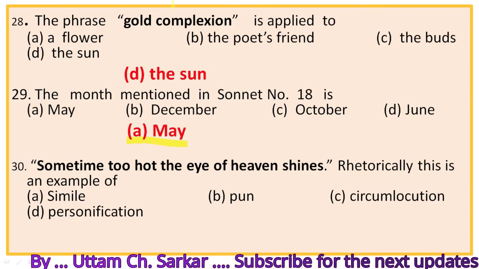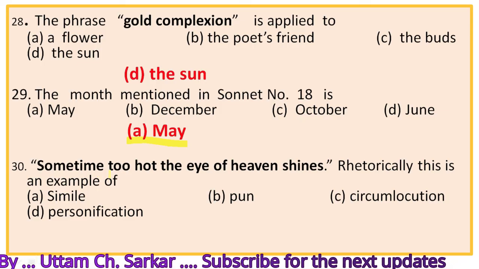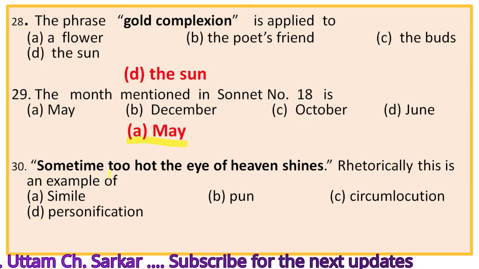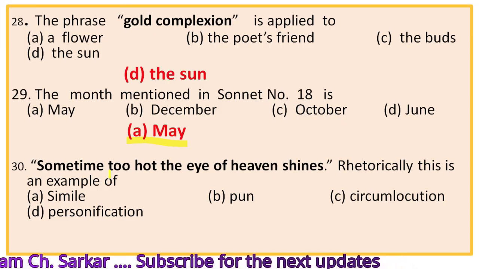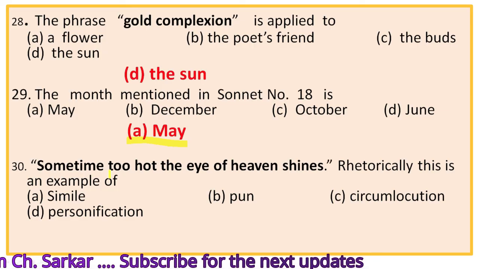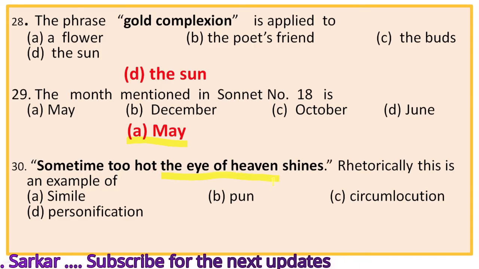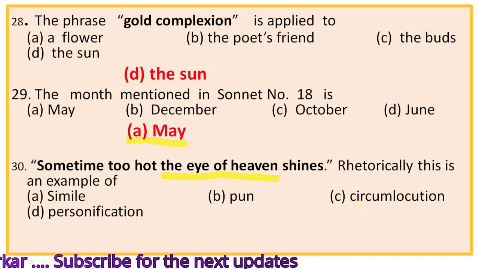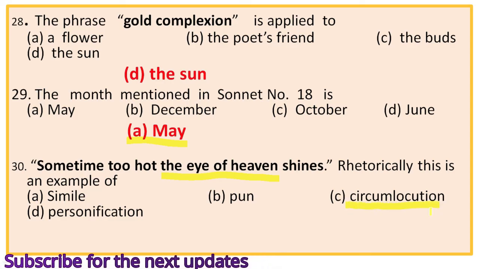So this is obviously circumlocution or periphrasis, because we know in a periphrasis or circumlocution something is expressed in a roundabout way instead of being plainly stated, and herein also the eye of heaven equals the sun, and this idea is expressed in a roundabout way. So this is obviously circumlocution or periphrasis.